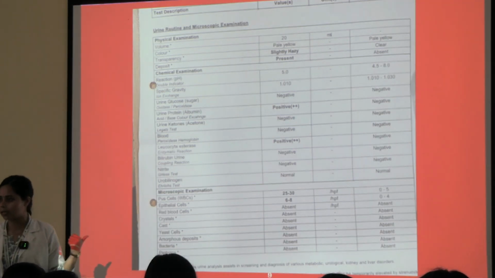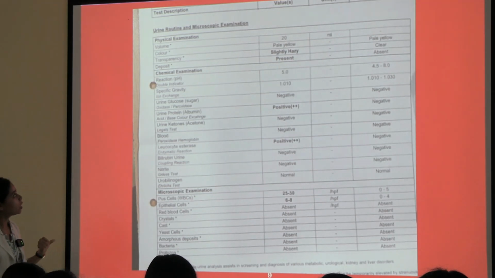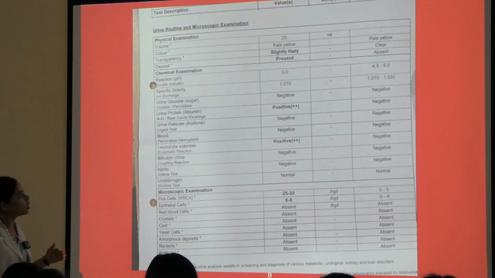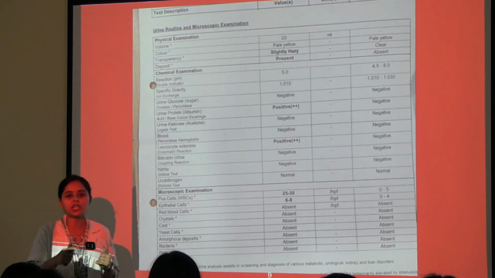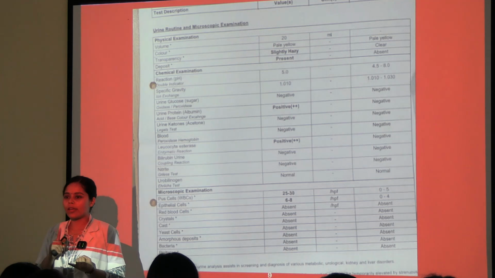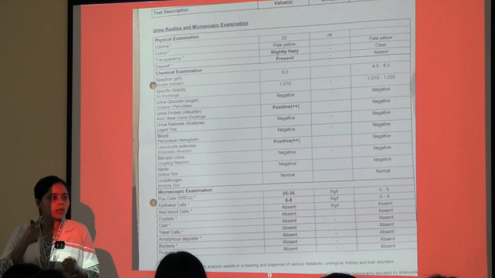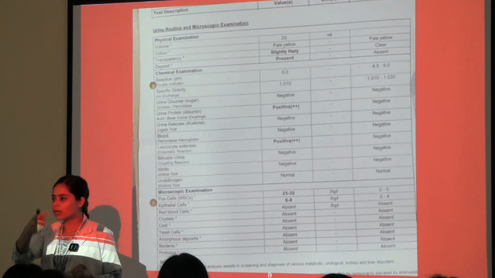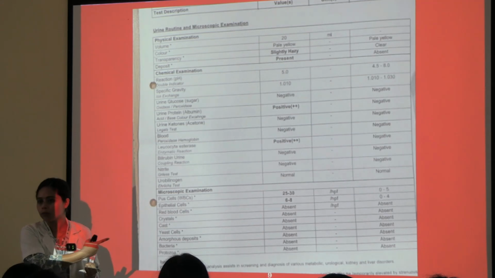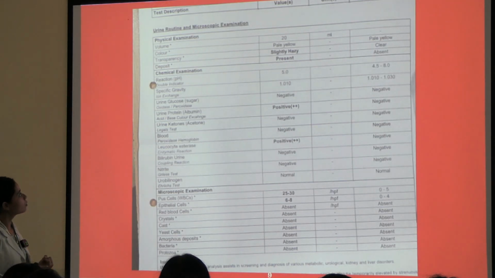The patient is CKD, right, as I said. Then coming down to urine glucose, it is negative. The patient is under medication, so it is negative. Then urine protein is positive, 2+, meaning the patient is a CKD patient. Her nephrons are not functioning properly. The proteins are not getting reabsorbed. These are coming out in the urine, that's why it's positive. Then urine ketones are negative, can be.